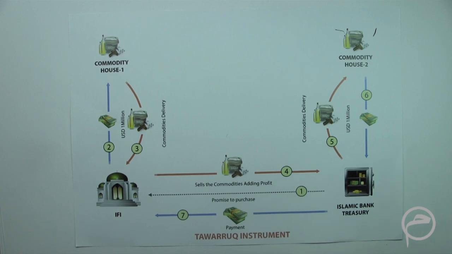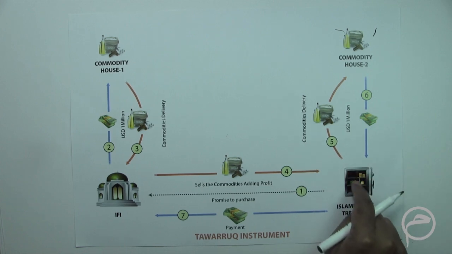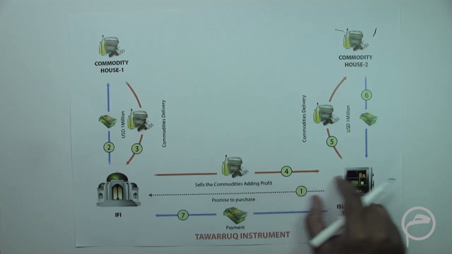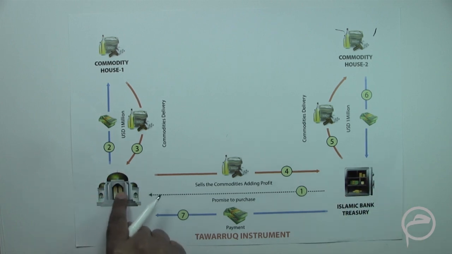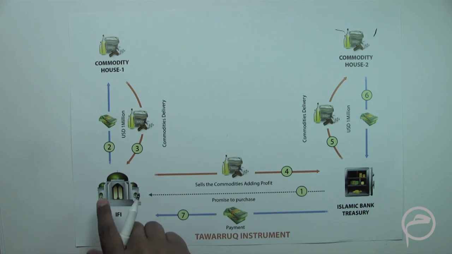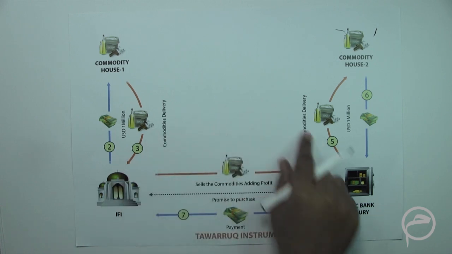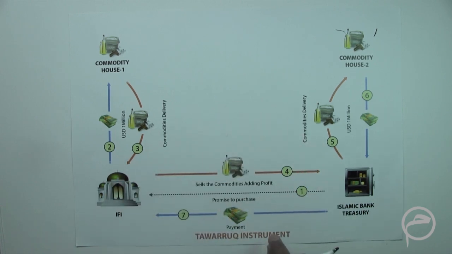So what we understand is that for both liquidity placement and for seeking liquidity, this structure can be used. In this structure, this financial institution is in need of money, so it is seeking liquidity, and this financial institution is having excess liquidity and it wants to place its liquidity. So in both these scenarios, they are managing their own liquidities. So what we understand is that this structure is used today commonly by various Islamic financial institutions, both to place liquidity and to seek liquidity.